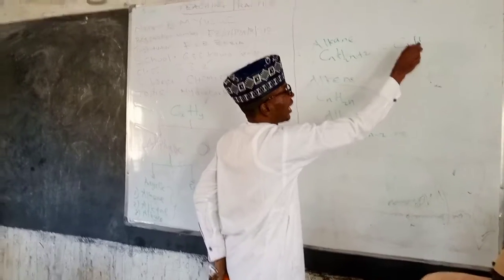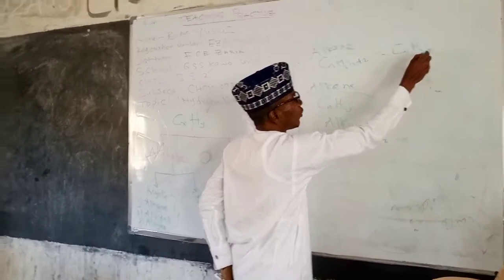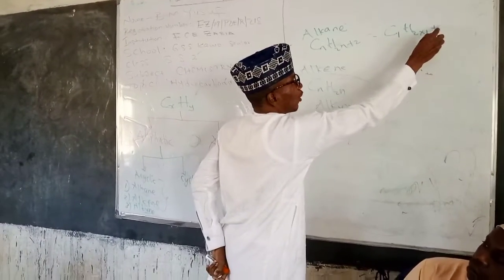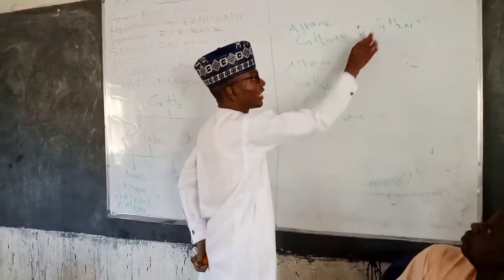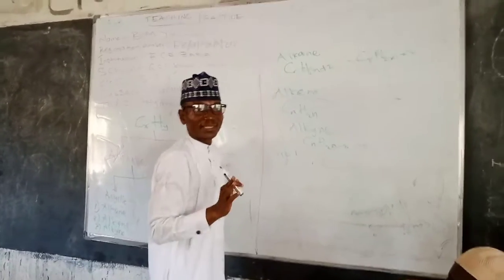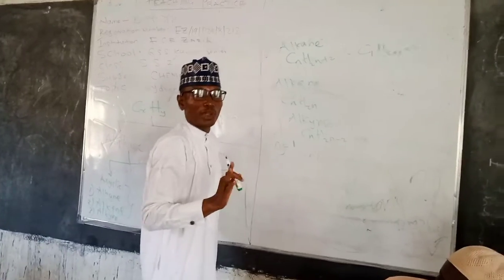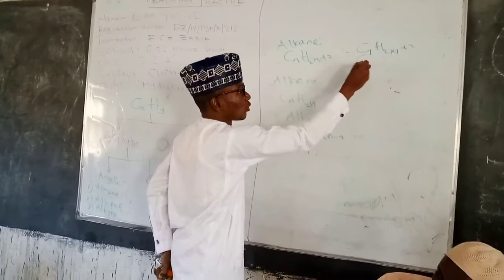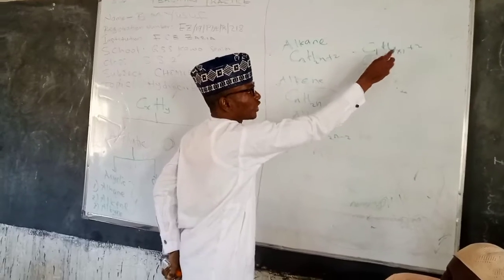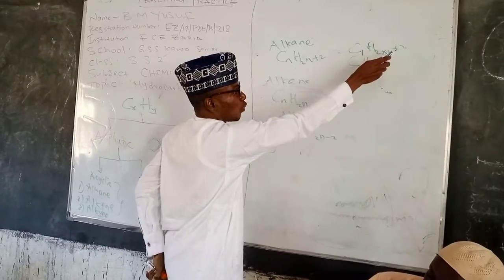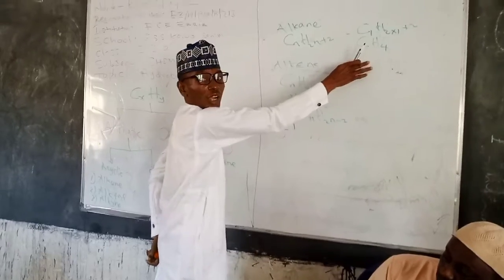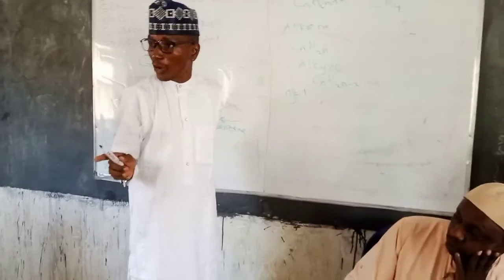C1, H, where you have the n, you multiply it by the number, 2 times 1, then plus 2. Are you following? Yes. In mathematics, the conventional way is that you don't need to write the 1. You leave it silent. C, 2 times 1, 2 plus 2. So you can see the first member is CH4, okay? Which is what? Methane. Are you following?